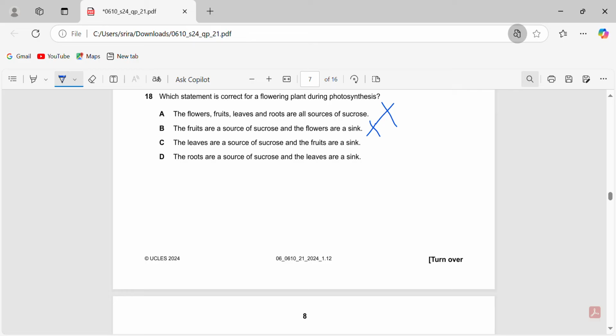18C. The leaves are a source of sucrose, and the fruits are a sink. This point is correct. And finally, D, again, if it's during photosynthesis, the roots cannot be a source and the leaves cannot be a sink. So the leaves are a source of sucrose and the fruits are a sink. That's what gives fruits that sweet flavor that we all like.